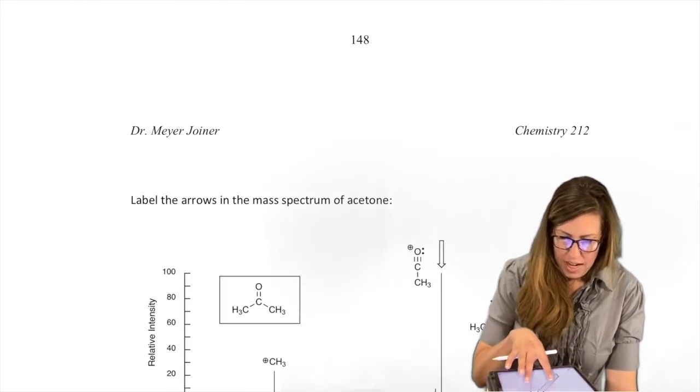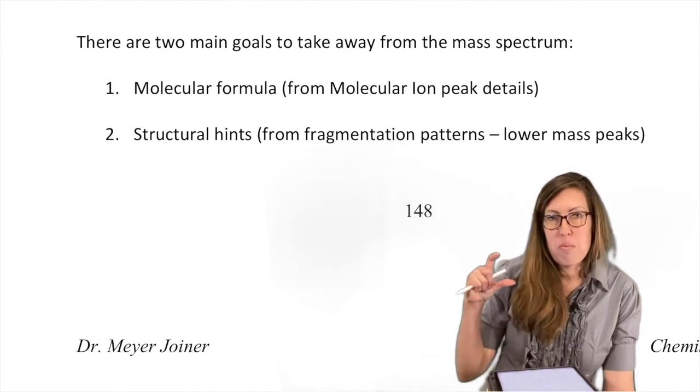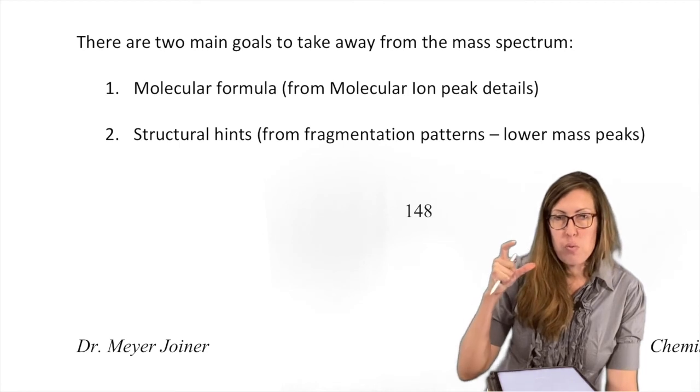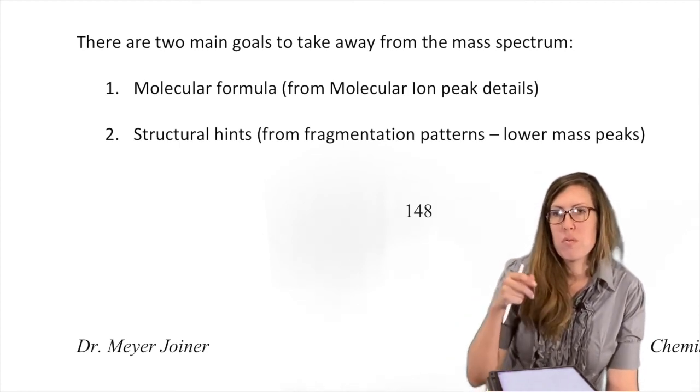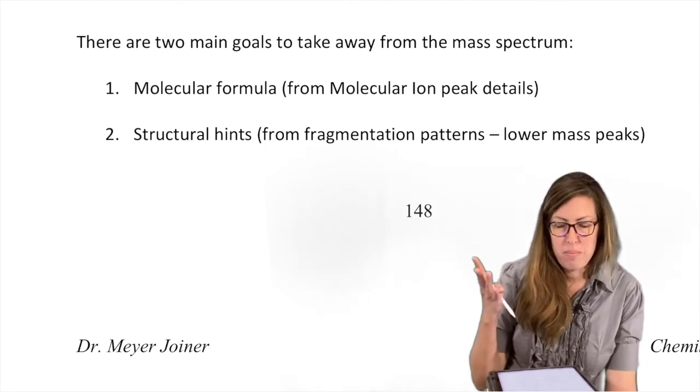Okay, so before we label that mass spectrum, I want us to keep in mind our two big goals. When we go in and do an IR, we're trying to look at the functional groups. When we get an NMR, we're trying to figure out the skeletal structure. What are we doing with the mass spec?